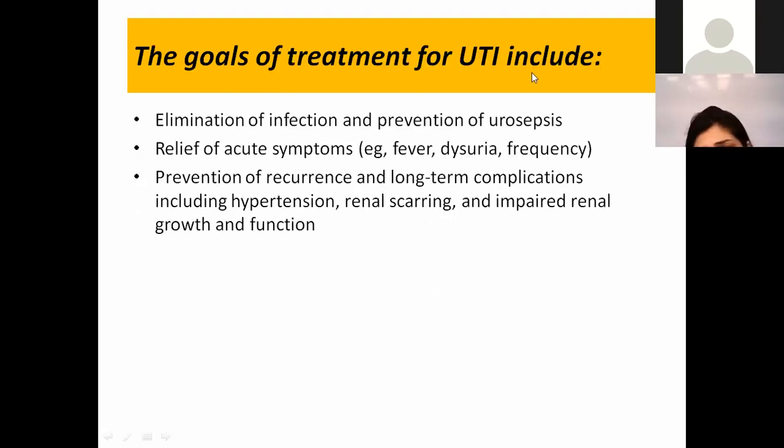So what is the goal of treatment of UTI? The goal should be that we eliminate the infection and prevent urosepsis. We need to relieve the acute symptoms like fever, dysuria, and frequency. We need to prevent the recurrence and long-term complications, which we know could be renal scarring. Renal scarring would cause shrinking of the kidney, which would ultimately lead to hypertension. Renal scarring can also cause renal function issues and ultimately can affect the growth of the baby.